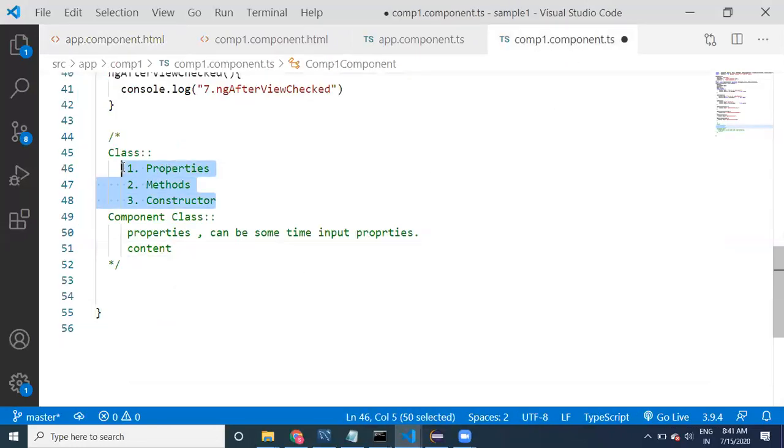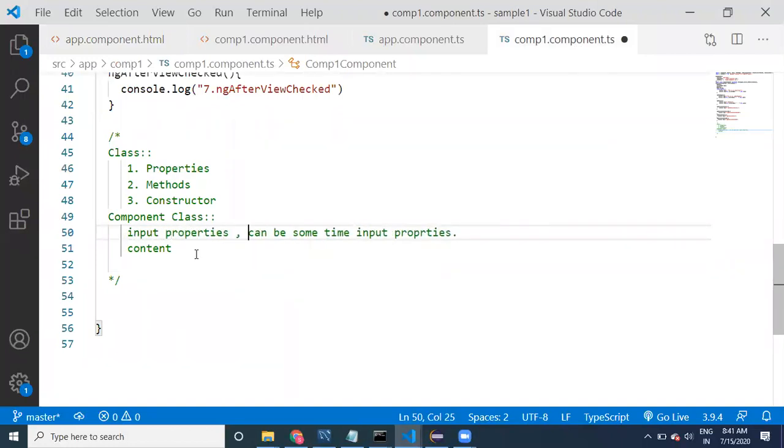If it is a normal class, these things will be available. Along with these things, a component class will have these extra things: content and properties, which you can call input properties.